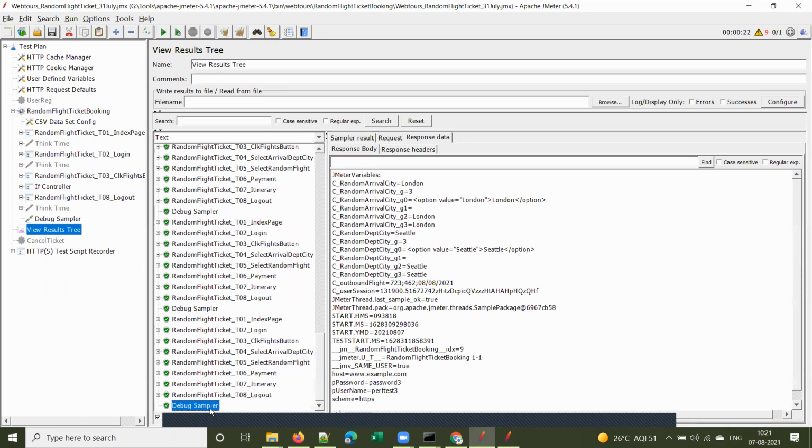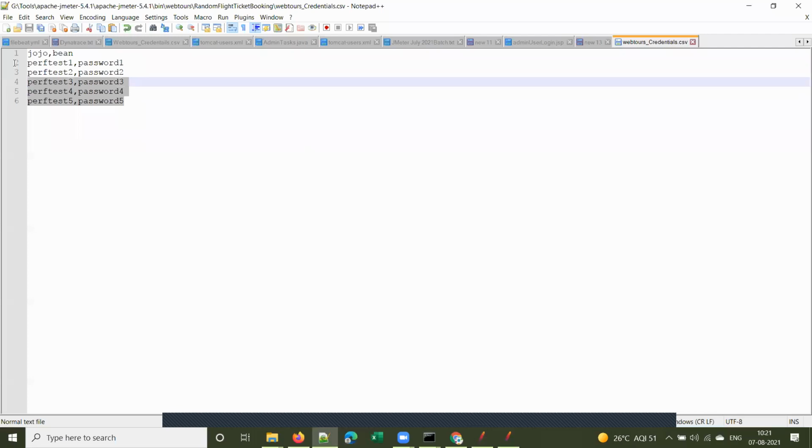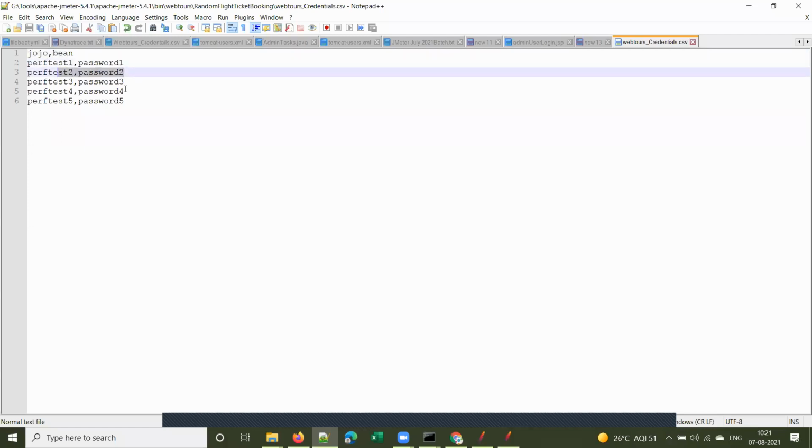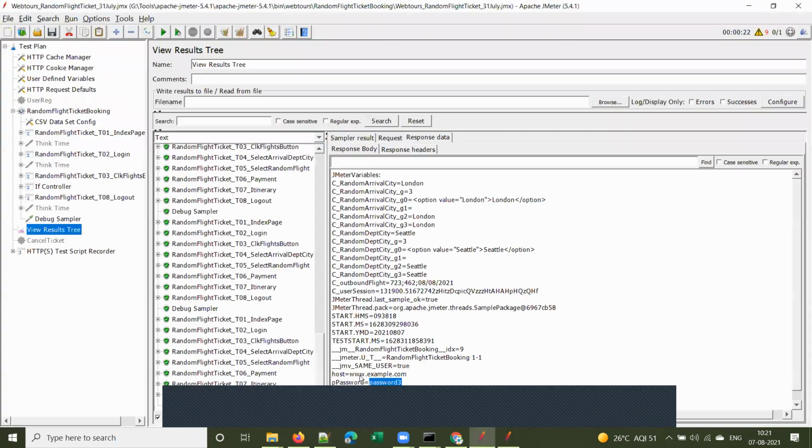Let's see what is the 10th iteration. Observe here: perf test 3, password 3. What does that mean? After 6 iterations are completed, it started from the beginning again: 7th iteration, 8th iteration, 9th iteration, and 10th iteration. In the 10th iteration, the credentials that the script picked up are perf test 3, isn't it?